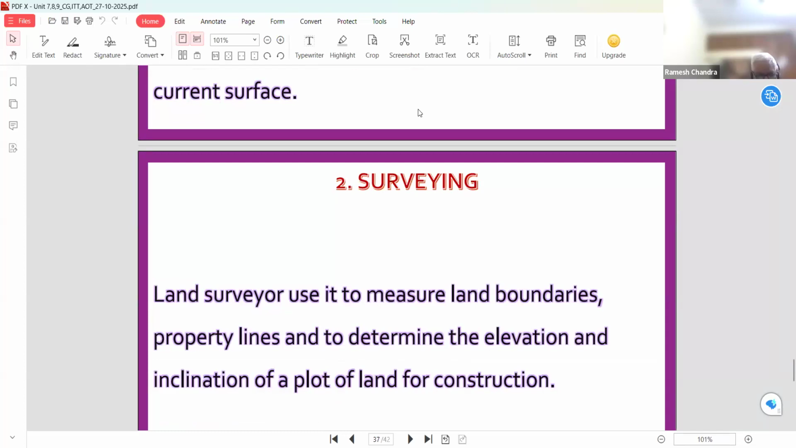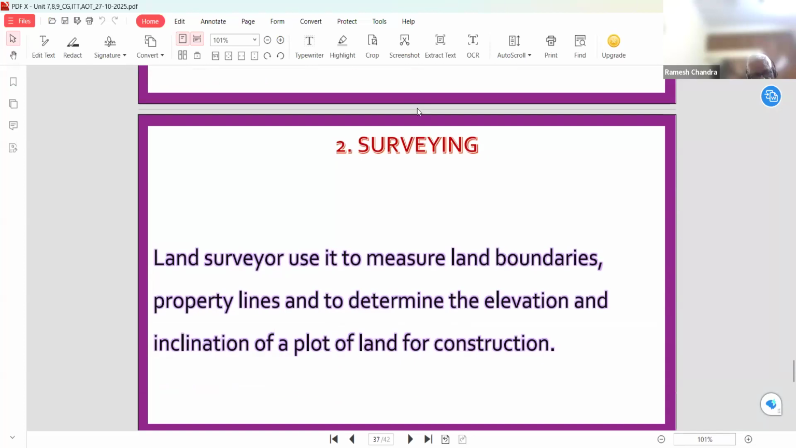Now in surveying, land surveyors use it to measure land boundaries and property lines, and to determine the elevation and inclination of a plot of land for construction. In civil engineering, surveyors use this trigonometric concept for the location of boundaries, the structure of a building or road, or any civil work, for the elevation of the road and the inclination of a plot of land for construction purposes.